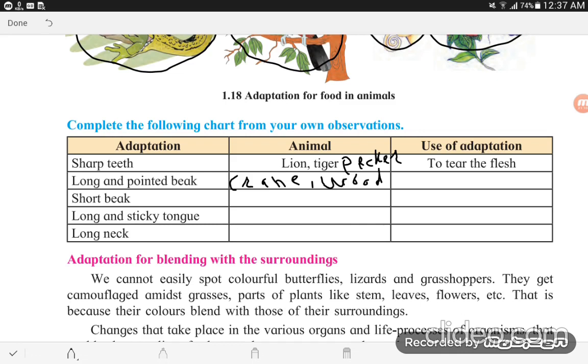What is the use? To peck into tree trunks and to catch fish. I write the answer on the upper side of this table because it does not fit in that third column. To catch fish.